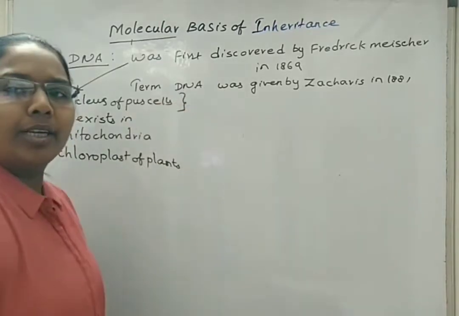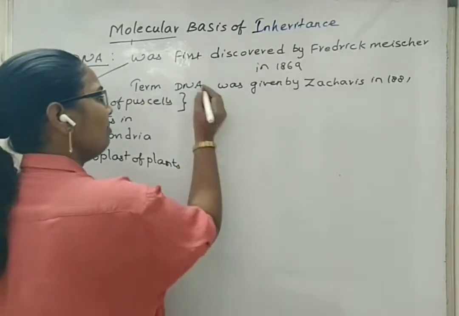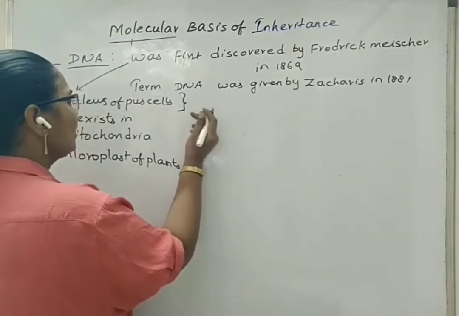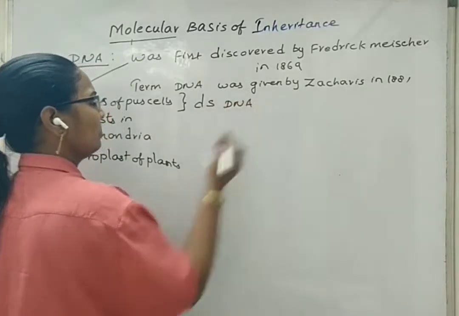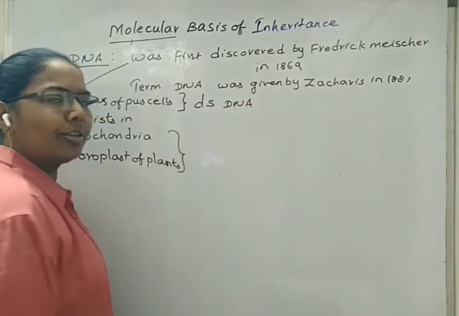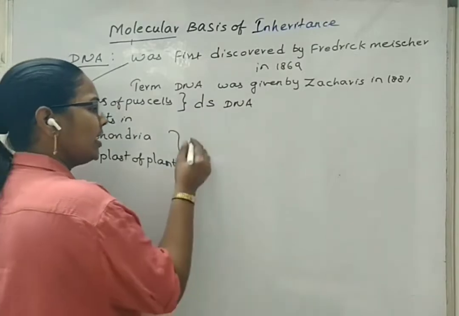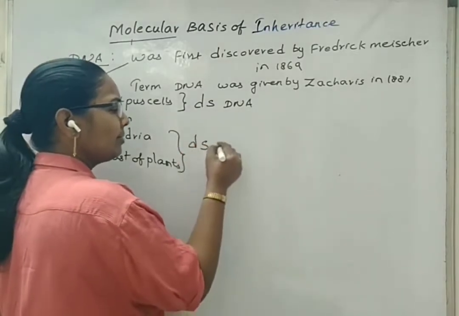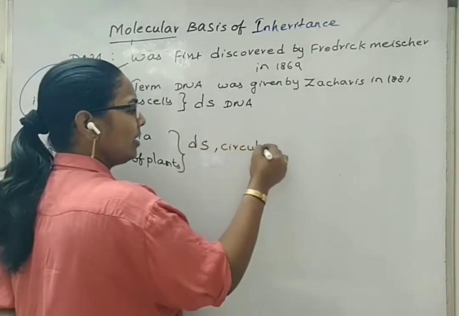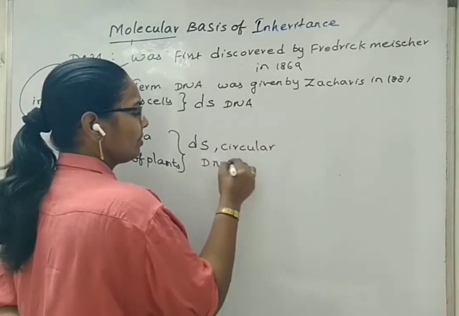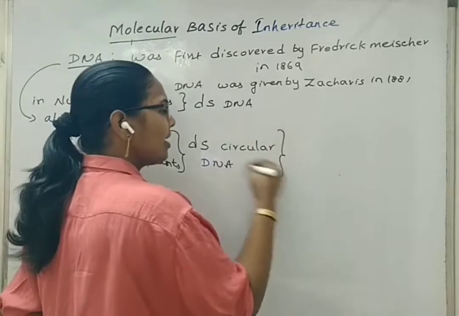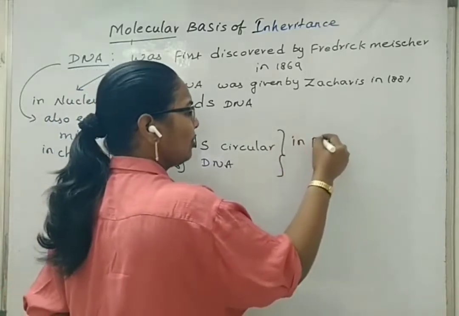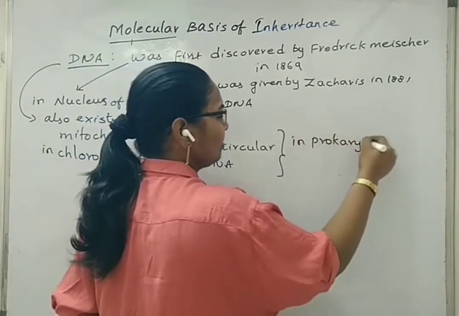The DNA in the nucleus of pus cells can be considered as a double-stranded structure. In the case of mitochondria and chloroplast, the DNA is double-stranded circular DNA. The DNA is also double-stranded and circular in prokaryotes.